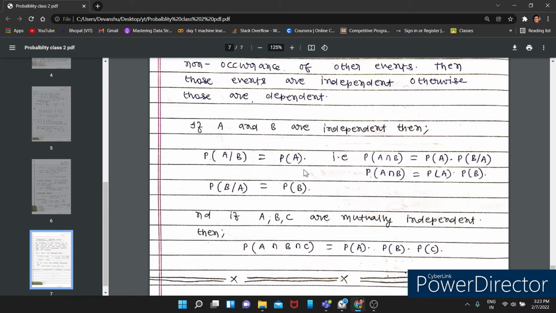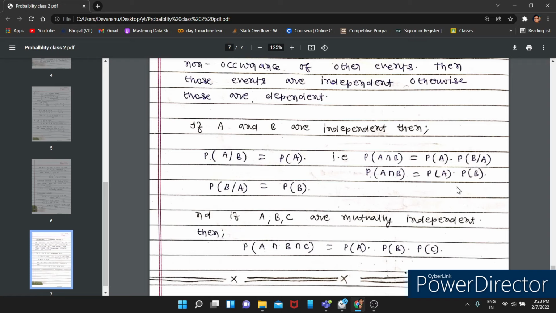And if you write the multiplication theorem, the probability of A and B is equal to the probability of A times the probability of B when A has already happened. Here the effect of A on B is negligible. There is no effect because they are independent. So how can you write the probability of B? Simply normally.